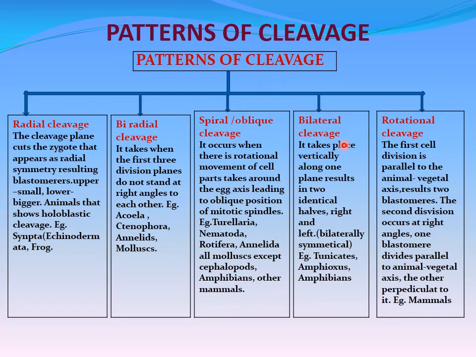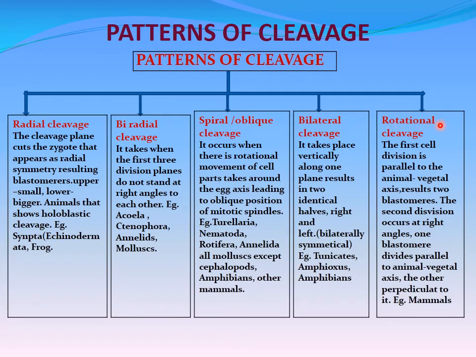Bilateral cleavage. It takes place vertically along one plane, resulting in two identical halves, right and left. That's why we call it bilateral cleavage. Examples: tunicates, amphioxus, amphibians, they may show the bilateral cleavage.